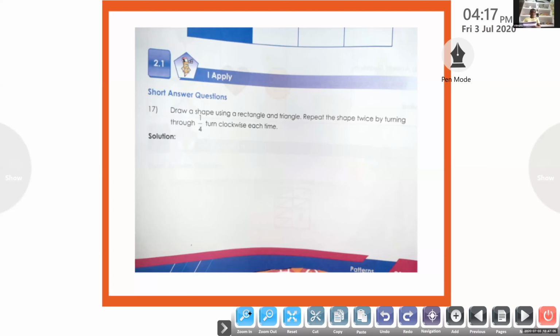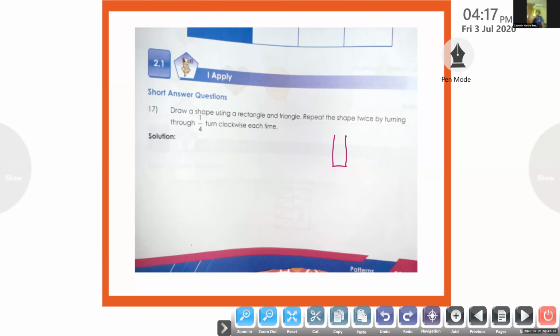So you have to make a shape using rectangle and triangle. Can you do that now? You can make a shape using rectangle and triangle. I can show you one shape.